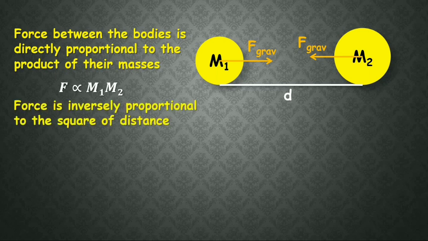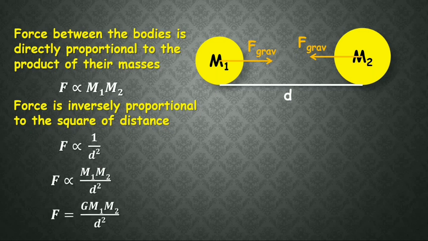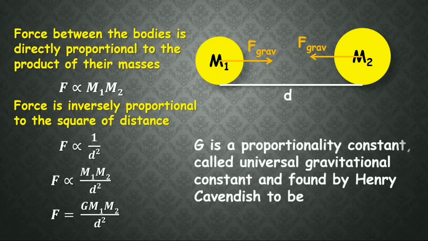And the force is inversely proportional to the square of the distance, that is, F is proportional to 1/d². By combining these two, we get F proportional to M1 M2/d², and we remove the proportionality and place a constant, that is, F = G M1 M2/d², where G is a proportionality constant called the universal gravitational constant.